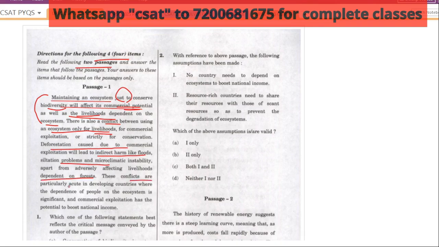Now these conflicts are particularly acute in developing countries where the dependence of people on the ecosystem is significant. Obviously in countries like India we depend on the forest more than the developed countries. And commercial exploitation has the potential to boost income, meaning livelihood and commercial should go hand in hand. This is what someone understands by reading this much of the passage.